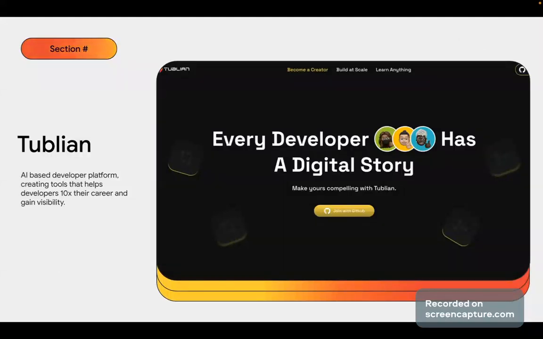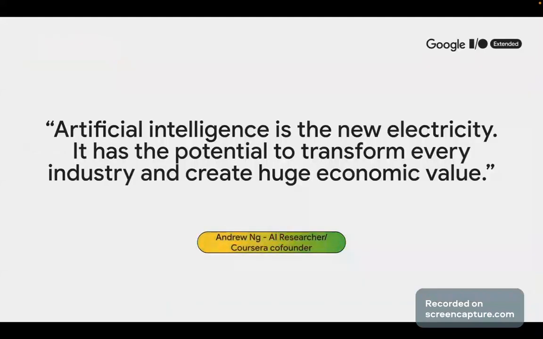So, guys, I think this is the end of my session. Yeah, we're ending with these quotes. Artificial intelligence, this is not my favorite quote, but I love it. Probably because it's coming from the co-founder of Coursera, right?